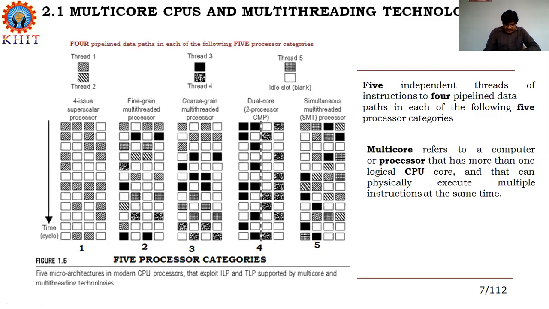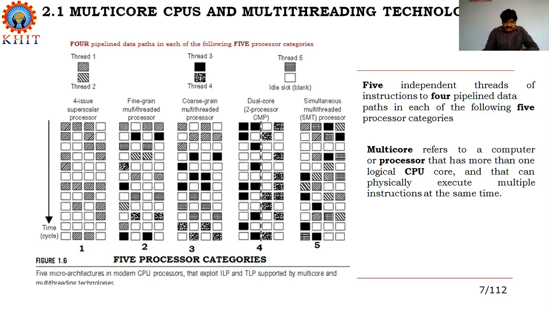Instructions from different threads are distinguished by specific shading patterns. Here there are shading patterns for instructions from 5 independent threads. Typically, instruction scheduling patterns are shown here. Only instructions from the same thread are executed in a superscalar processor.